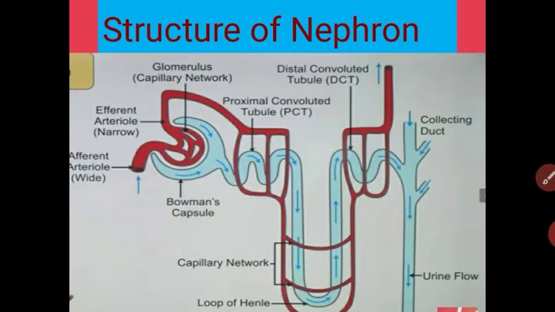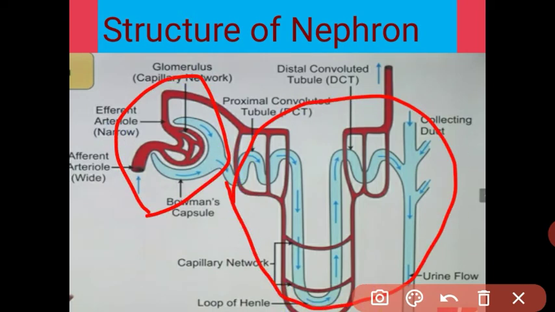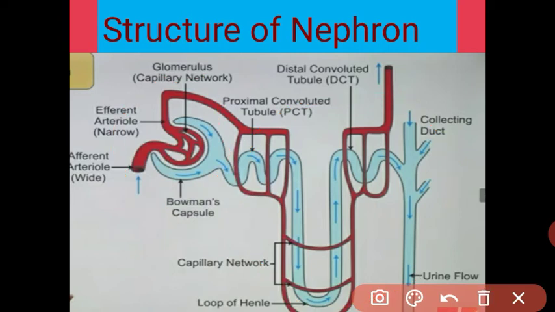The two main parts of the nephron: first is the cup-shaped part, called the Malpighian tubule, and then the tubular part. This tubular part is divided into three: proximal convoluted tubule, loop of Henle, and distal convoluted tubule. These distal convoluted tubules lead to the collecting duct.